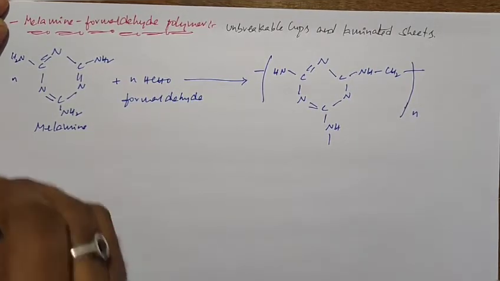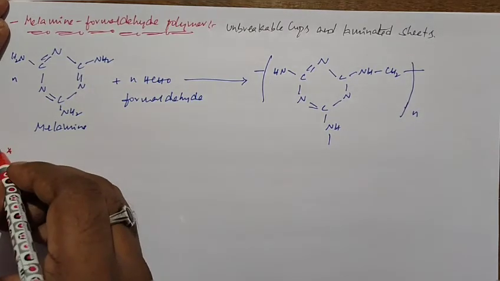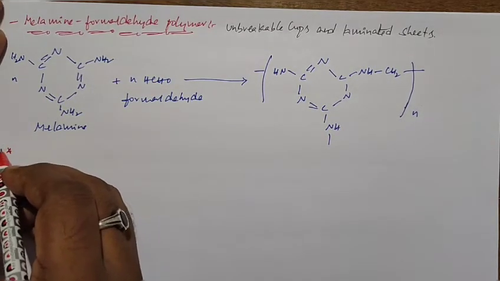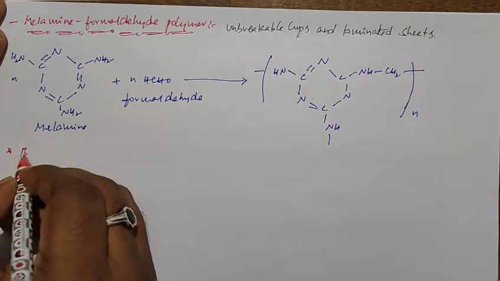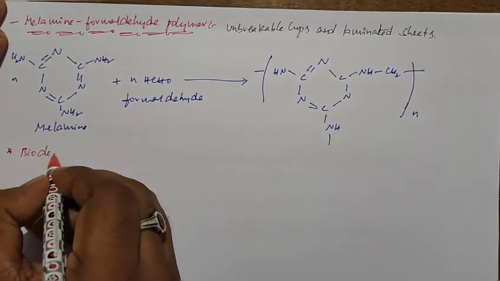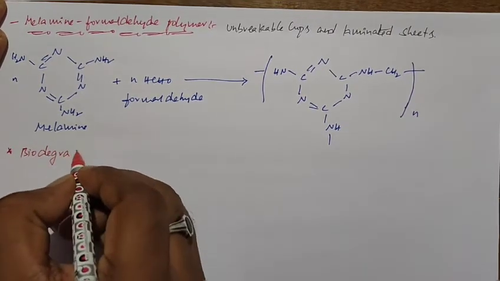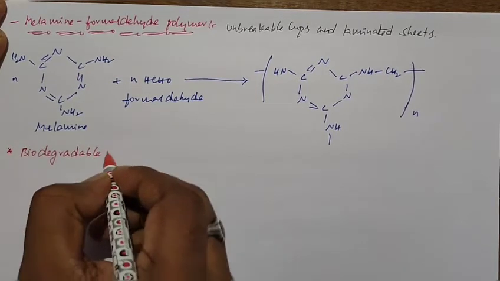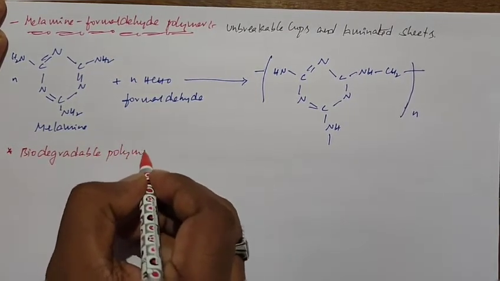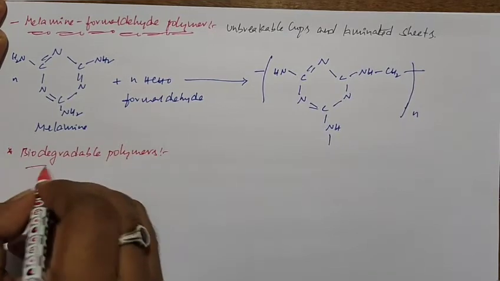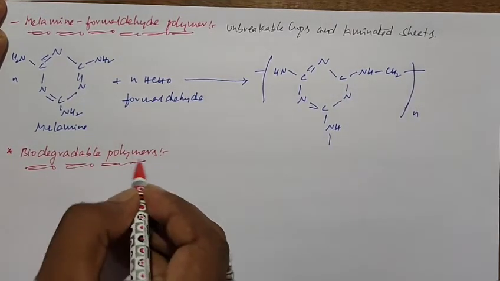And the next category is biodegradable polymers. So what are biodegradable polymers?